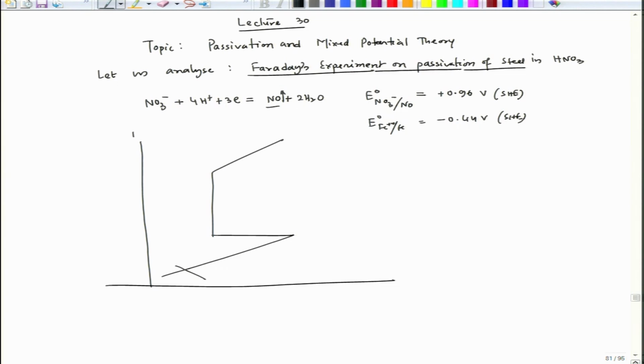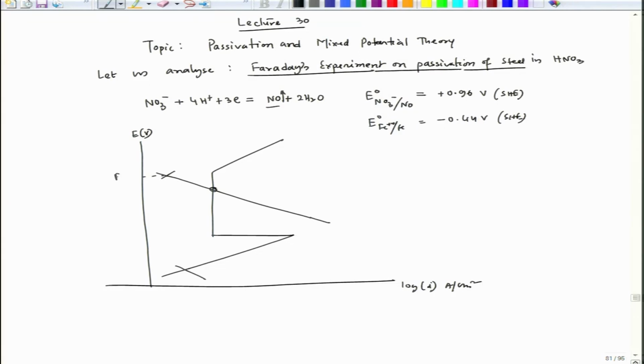This is the iron active-passive polarization plot, log I, in ampere per centimeter square. Now, when the concentration is very high, the cathodic polarization line is cutting at this location.